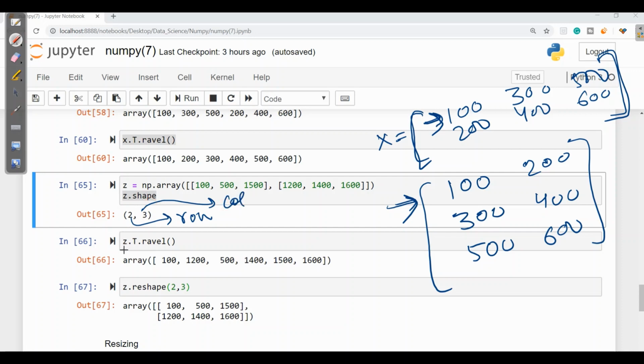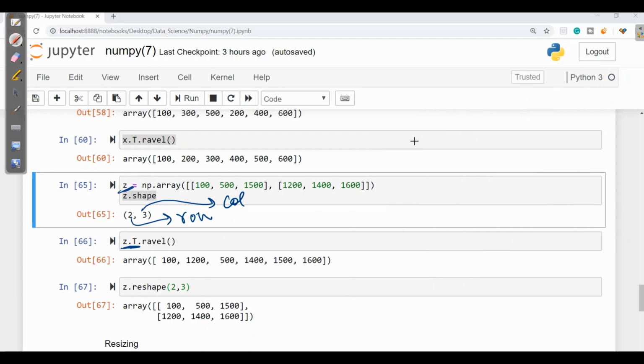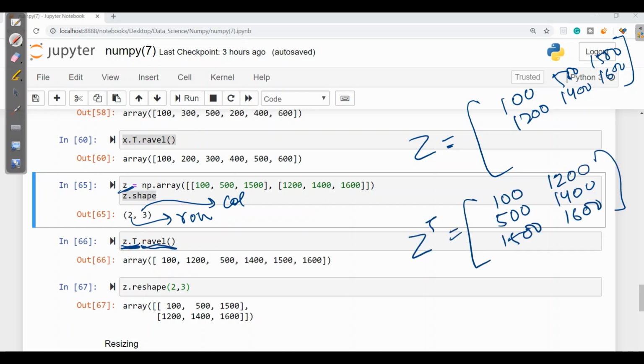Now we want the transpose form of Z. So first we will write Z, then we will transpose it, and then it is asking for ravel, so that the array can be in flattened form. So as it flattens in the row form, we will get 100 first, then 1200, 500, 1400, and then 15, 1600. We got it in flattened form.